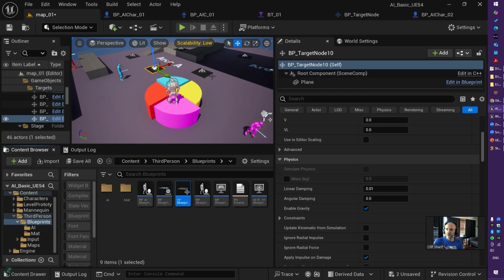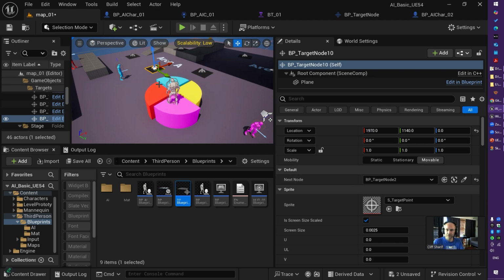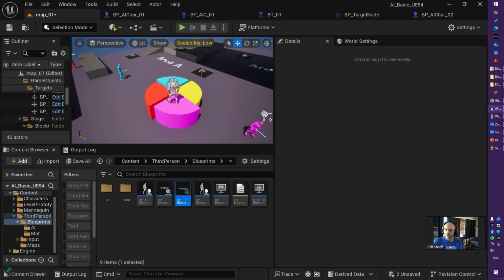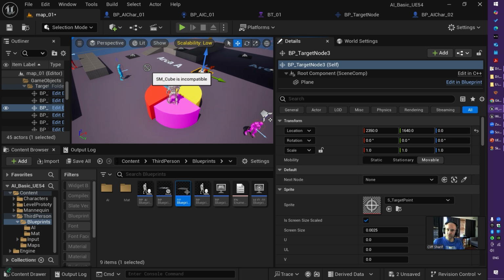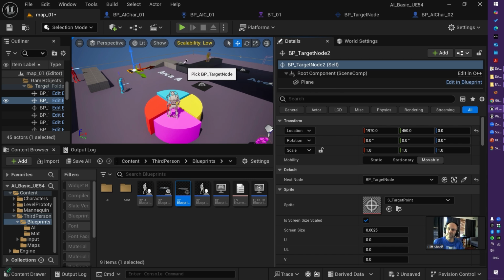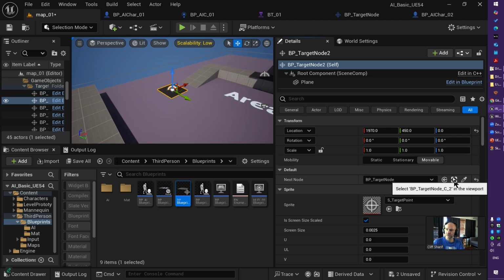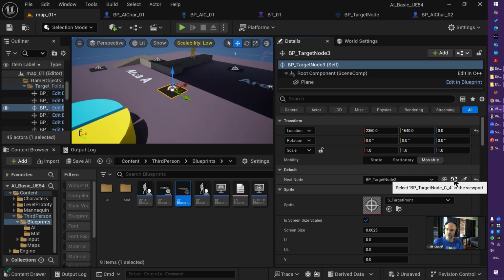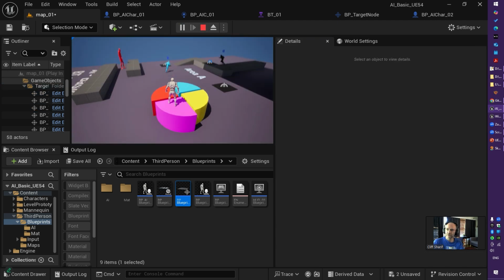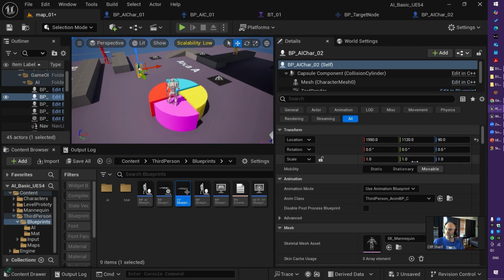That means I can use that public variable to point out to the same object. So I get rid of this one here and grab this. I point out to this one. From here I make a reference to this one, and from here I reference this one. Perfect. So this one points out to this guy, and this one points out to this. When I run it, the character starts moving.